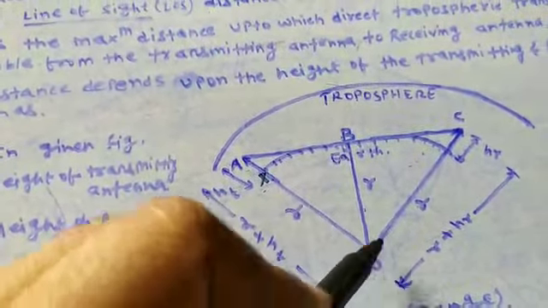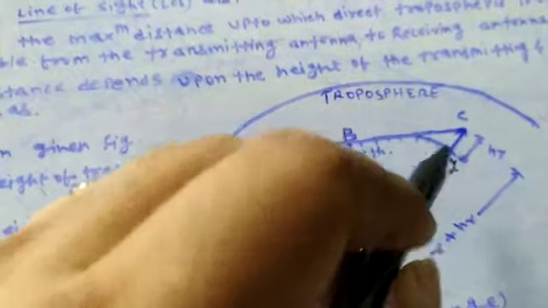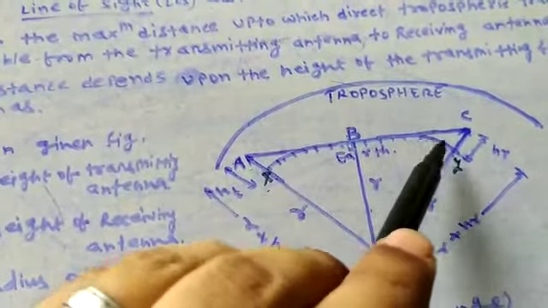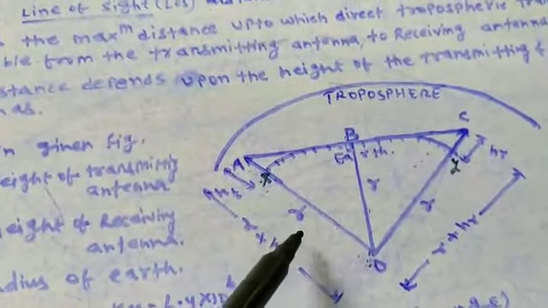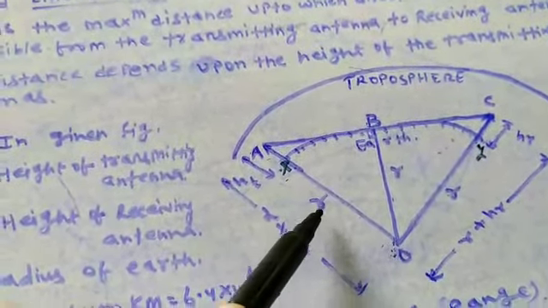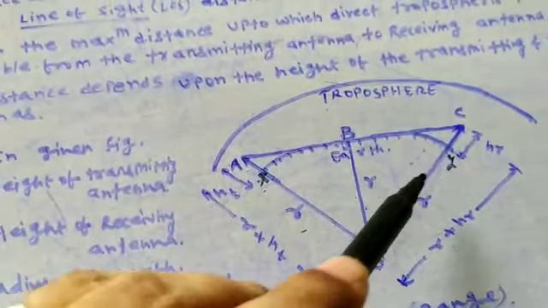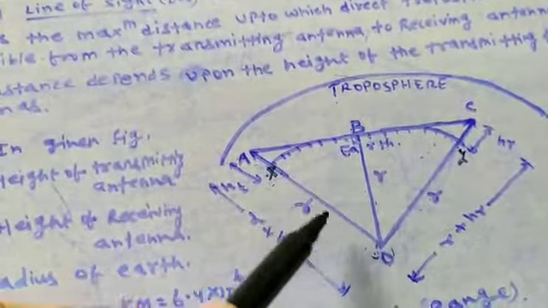Because these two are the Earth's curvature extremity points, OX will be the radius of curvature of the Earth. That is, OX will be R, OB will be R, and OY will be R. These are the radius of curvature R.